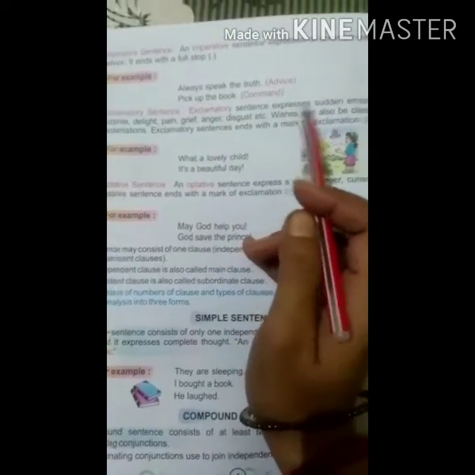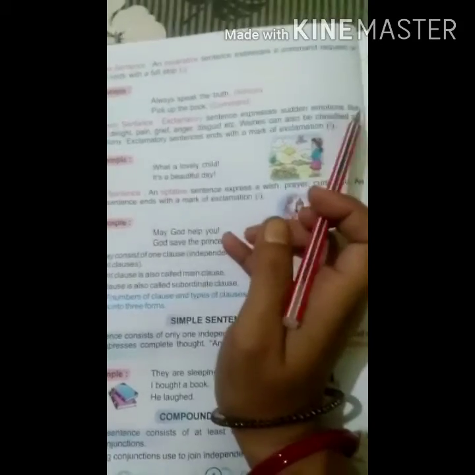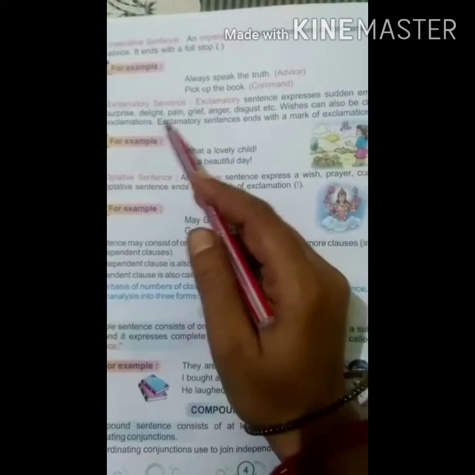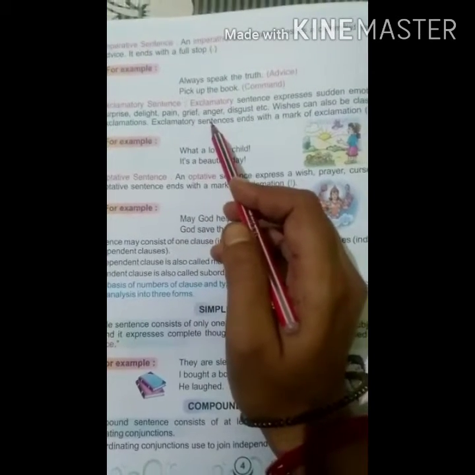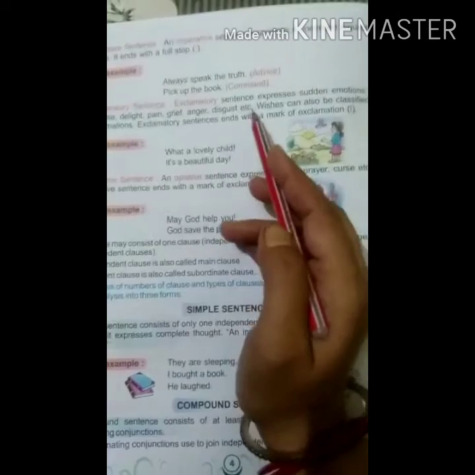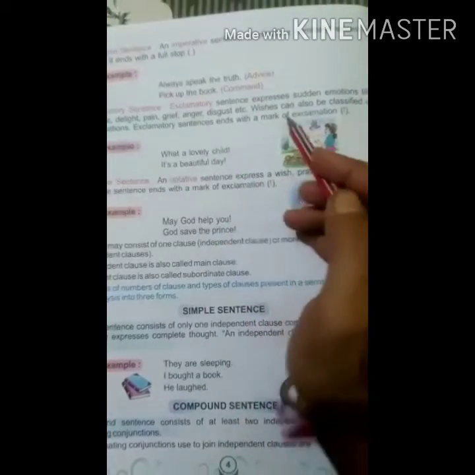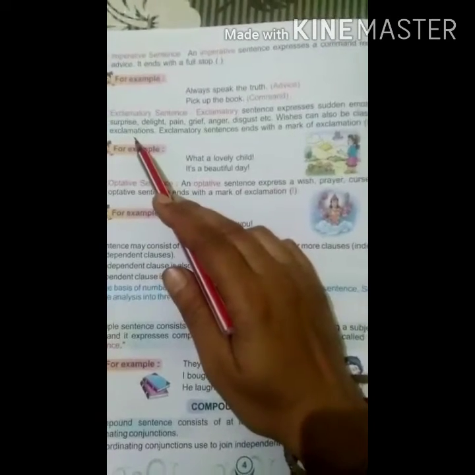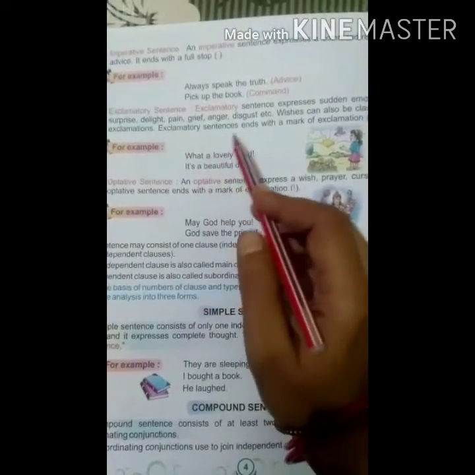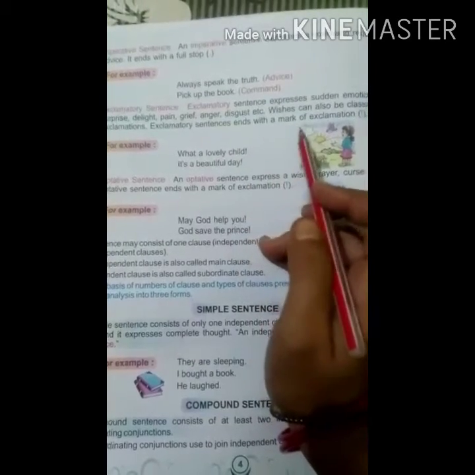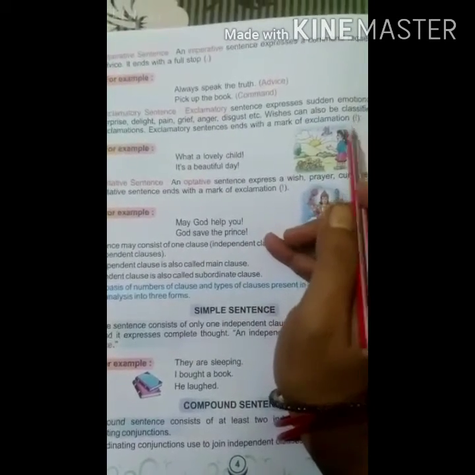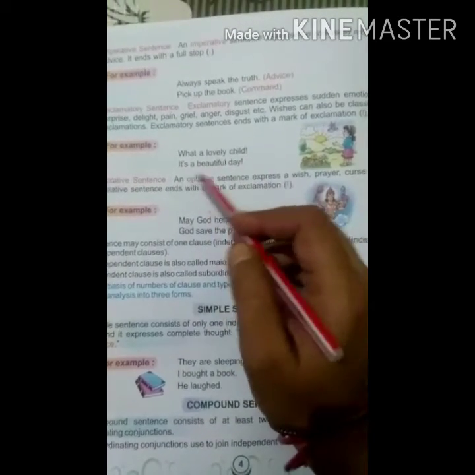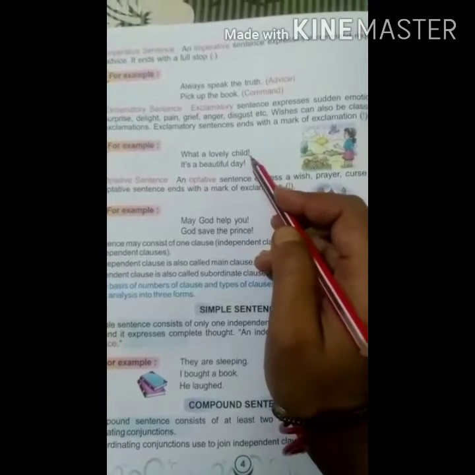Number 4, exclamatory sentences. Exclamatory sentences express sudden emotions like surprise, delight, pain, grief, anger, disgust, etc. Wishes can also be classified as exclamation. Exclamatory sentences end with a mark of exclamation. This is the mark of exclamation. For example, what a lovely child. It's a beautiful day. Both are signs of exclamation.